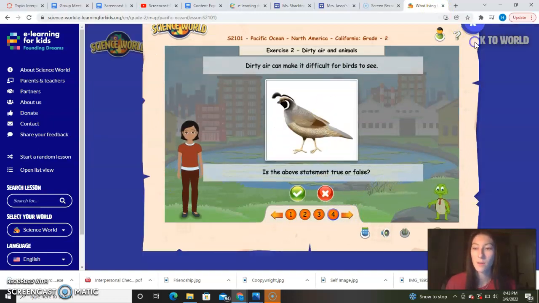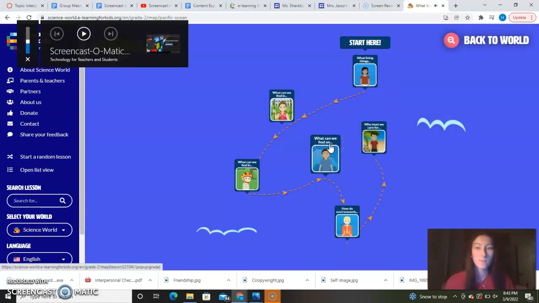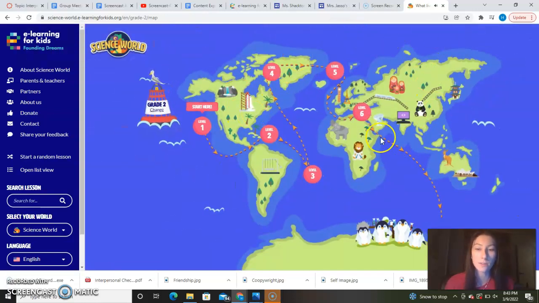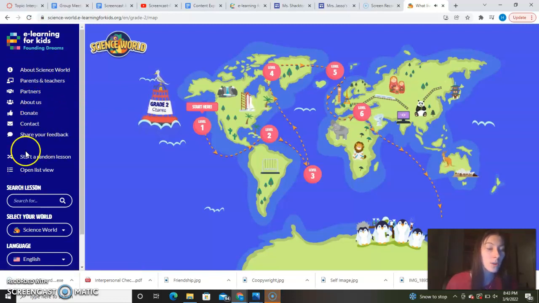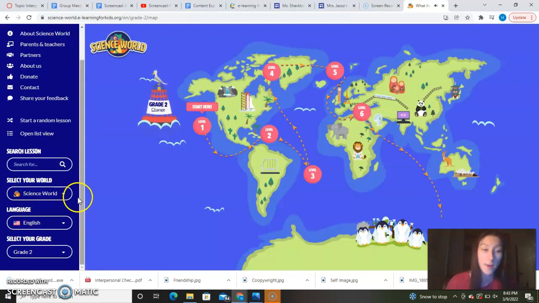Then we're going to come up here and click the X. So that's what this looks like. Then we're going to press right here that says back to world, and here you can see all the levels. We're going to go to the navigation bar on the left side of your screen. All these words up here, don't worry about any of this. What we want to worry about is the things on the bottom.